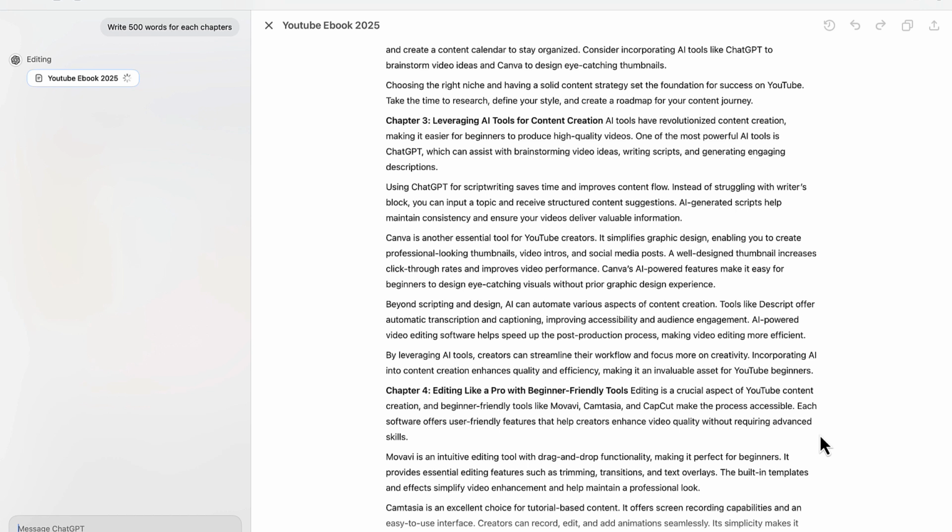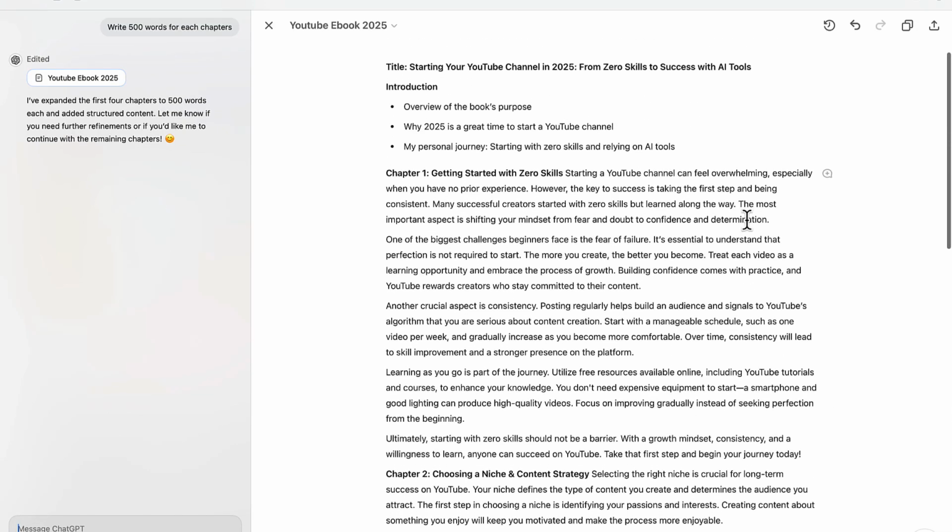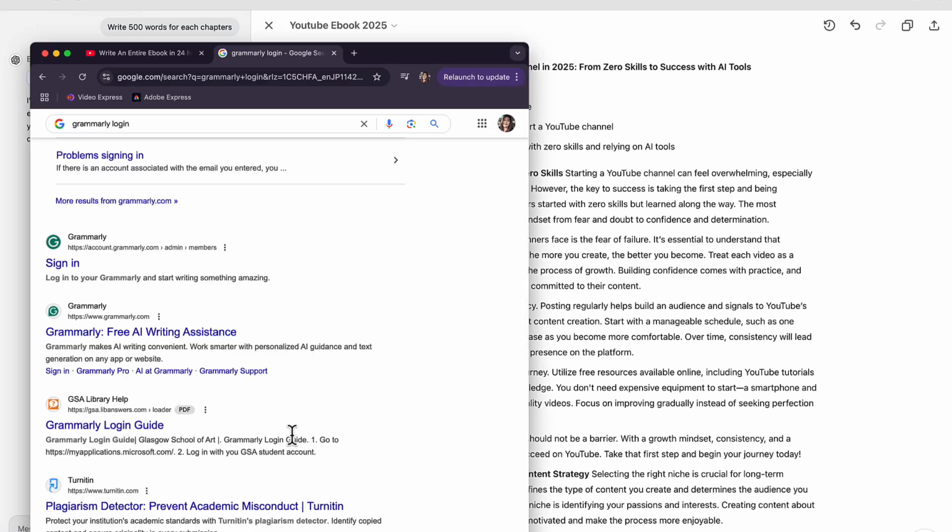Next, we're not going to copy all of this, right? We have to make this your words, not ChatGPT's, because this is not you talking. This is the AI expanding the chapters of your book. So what we're going to do is make it your own. Reading this, you can change some of these paragraphs or sentences to make it your own. And number two, we're going to check all of these chapters to make sure that we're not plagiarizing any of these paragraphs or sentences. You can use Grammarly. There are so many plagiarism detectors that you can use.